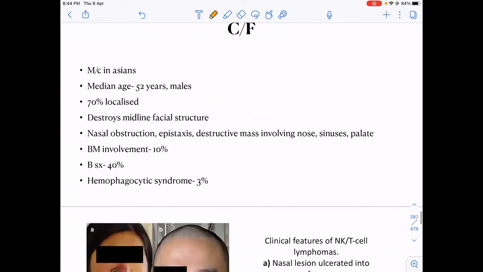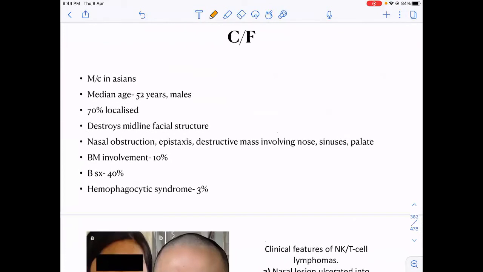Okay, so what are the clinical features? They are very commonly seen in Chinese, Japanese, and these Asians, mainly Southeast Asians. So more commonly seen in Asians. Mostly it is localized to the midline facial structures, causing nasal obstruction, epistaxis, some ocular mass, or it may cause perforation of the palate.